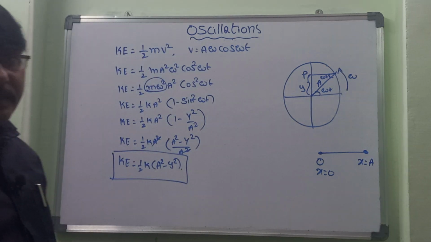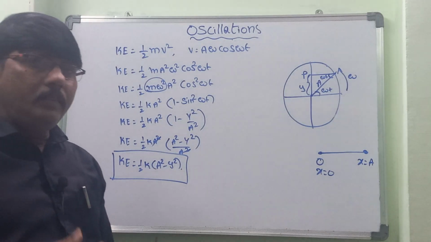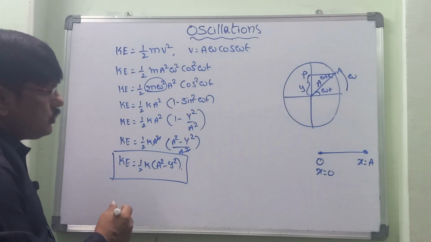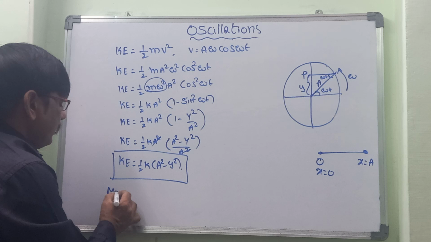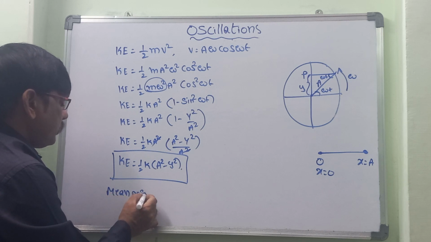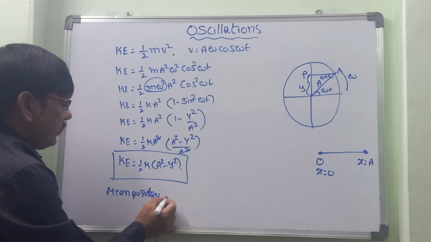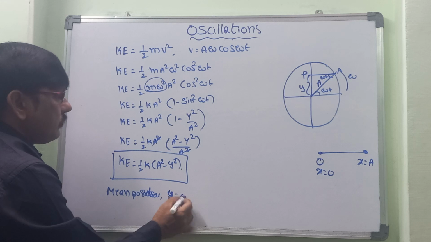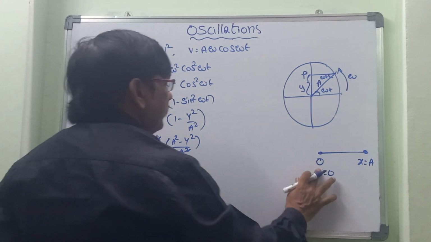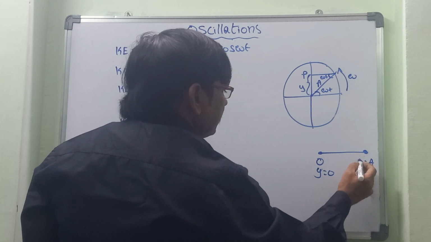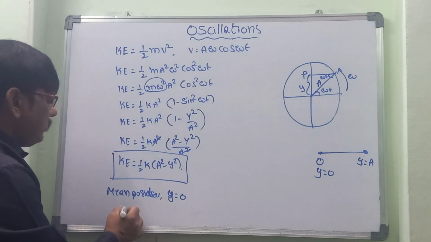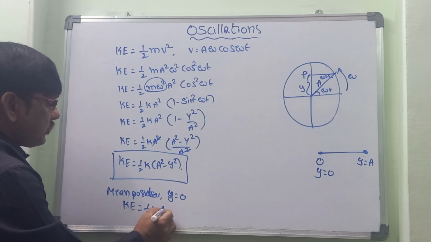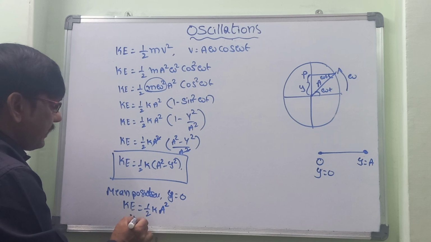At the mean position, x, which we can consider as y also, is equal to 0, so there will be no confusion. Then kinetic energy K is equal to half k into a square, because y is equal to 0. So this is the maximum.